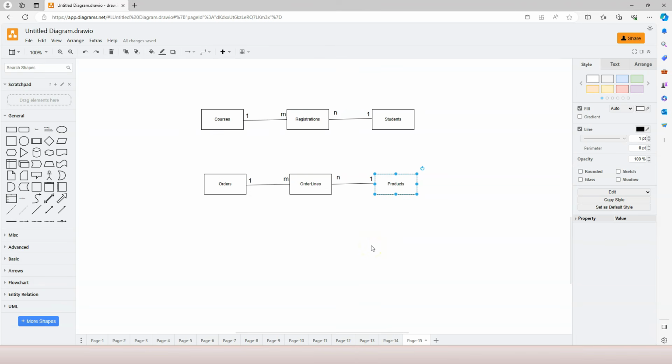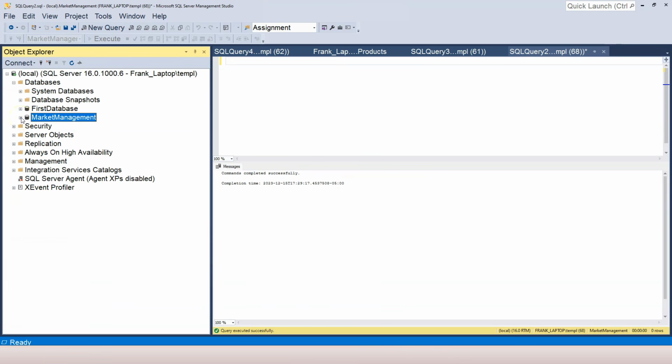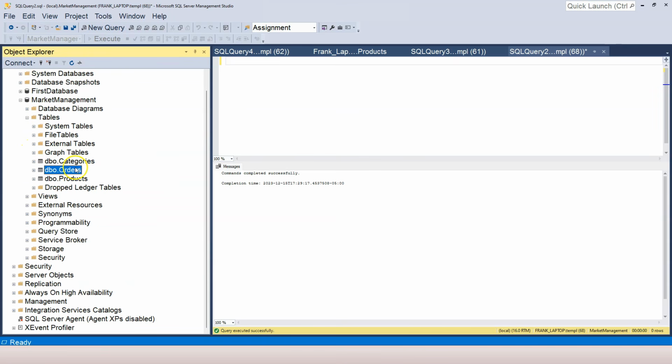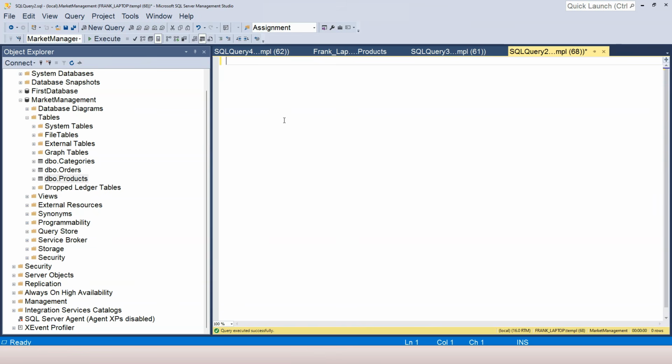So let's jump into SQL Server Management Studio to see how we implement the order lines relationship table. Okay, so this is our market management database. And currently in our database, we have an orders table and we have a products table. There is a relationship between the orders and products, but currently that relationship is not implemented. So how do we implement that relationship? We will need to create a new table and we will call it order lines table, right? That order lines table is that relationship table in between orders and products.